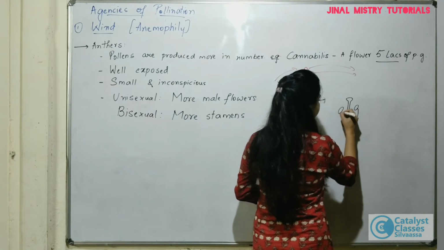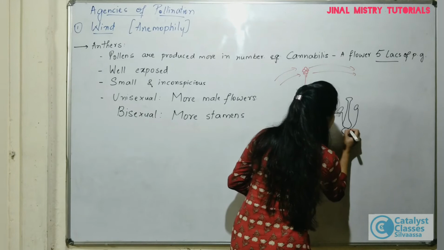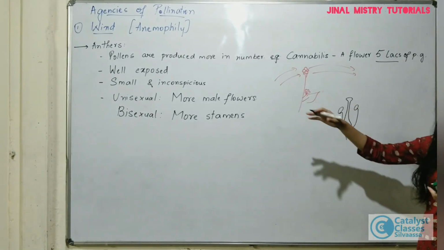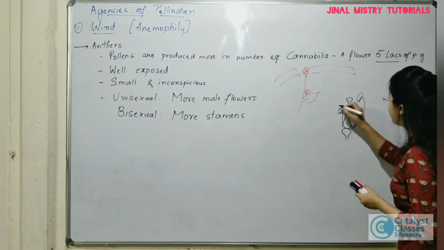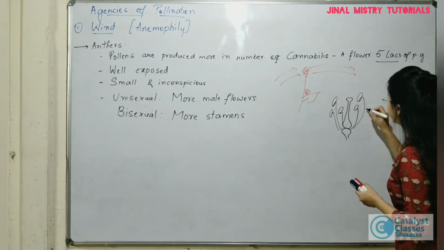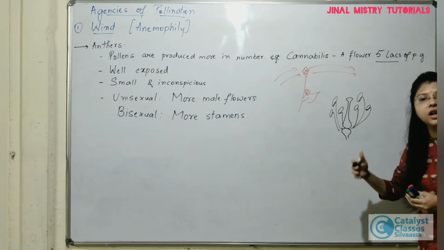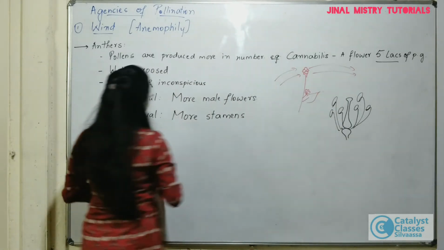If there are more male flowers, the number of stamens in a flower can be less, but if the flower is bisexual, with both male and female reproductive parts present, then there can be more stamens, so that they are able to produce more pollen grains, and there will be more chances of pollination taking place.